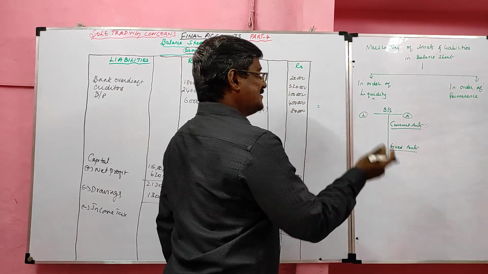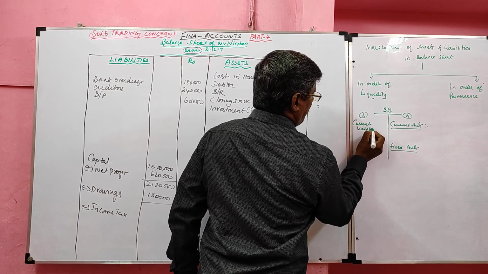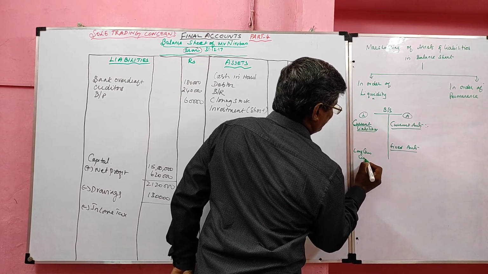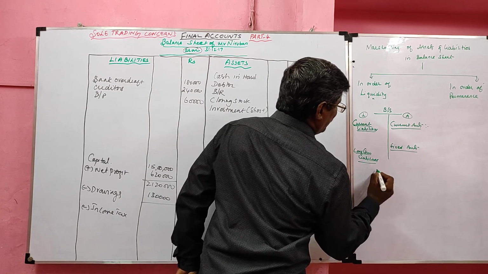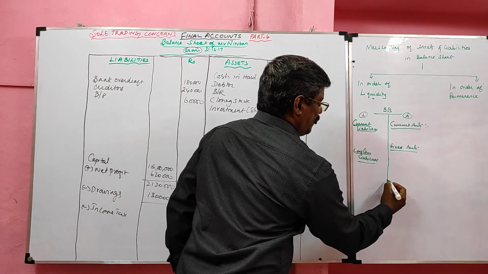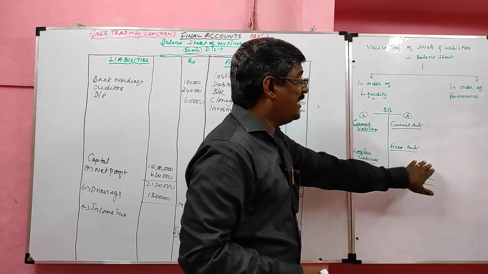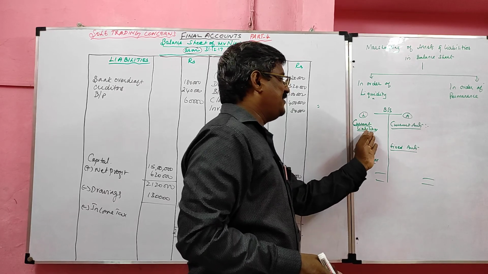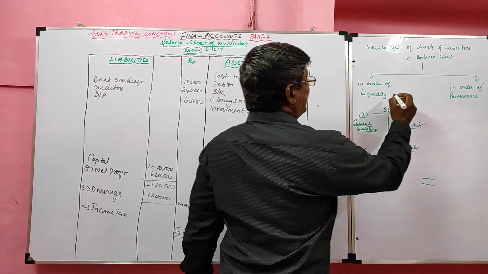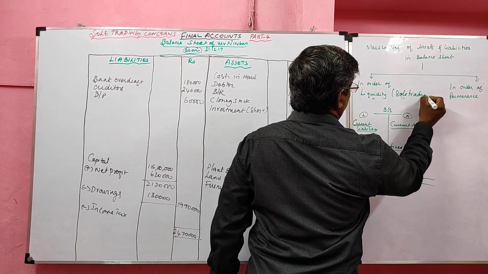Likewise, liability side, first current liabilities are recorded, then long-term liabilities. First we record what is payable within a year, then payable after the year. That is in order of liquidity. This method is adopted by sole trading concern final accounts.